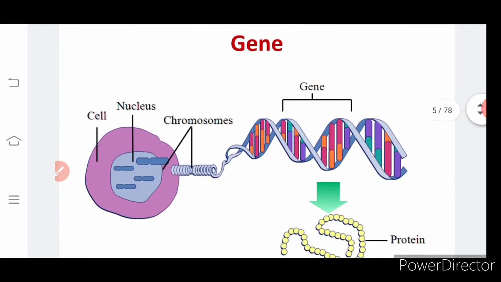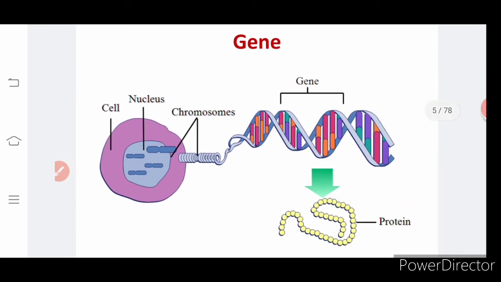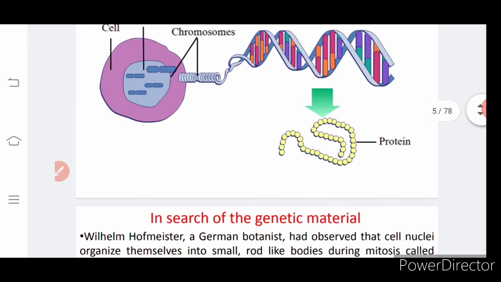Coming to the genes again, however it is given in your book, a cell nucleus has a chromosome inside. How this chromosome is unwound is made very clear here. A particular set is called a gene because it will code for one particular protein. Protein is formed by a sequential process.